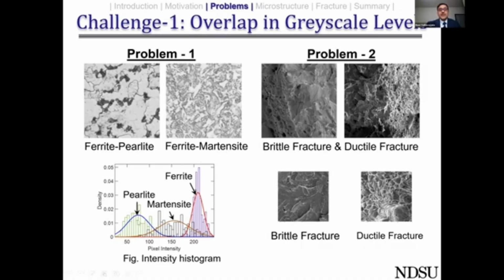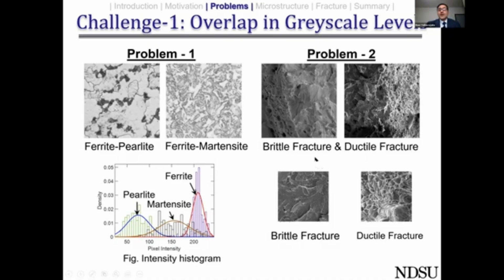If we label each pixel manually and plot their pixel intensities, you can clearly see that there is a huge overlap between pearlite and martensite and between martensite and ferrite. So if you just simply use the pixel intensities in conjunction with some kind of clustering algorithm, there is a huge probability that you will end up with a lot of misclassifications.